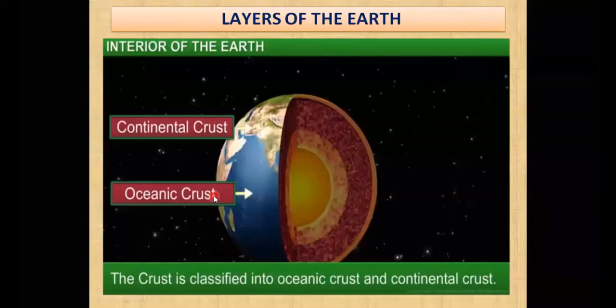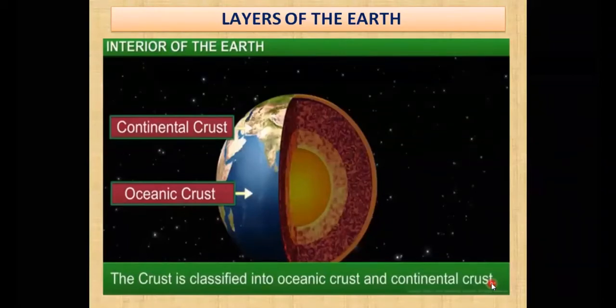So we can divide the crust into two, continental crust and oceanic crust. Now you can see over here in the last line it is written the crust is classified into oceanic and the continental crust. यानी कि जितने oceans है वो लोग भी crust कहलाते हैं, they are oceanic crust. और जितने continents हैं हमारे earth में, they are known as the continental crust. और we all know that we are living on the continental crust. हम लोग continental crust में रहते हैं.